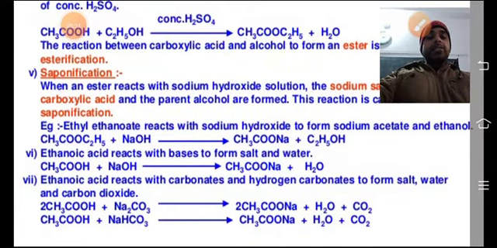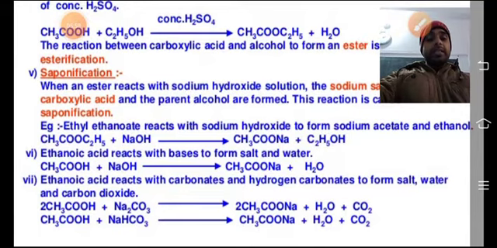Ethanoic acid reacts with carbonates and hydrogen carbonates to form salt, water and carbon dioxide. Ethanoic acid plus sodium carbonate is actually forming sodium salt, plus H2O plus CO2. I have also given that trick: whenever some acid reacts with some carbonate or hydrogen carbonate, every time it will produce carbon dioxide and water. So this would be the reaction.